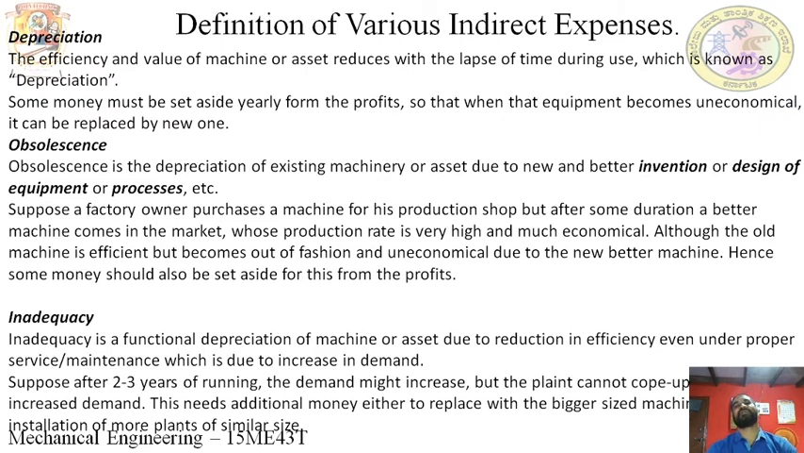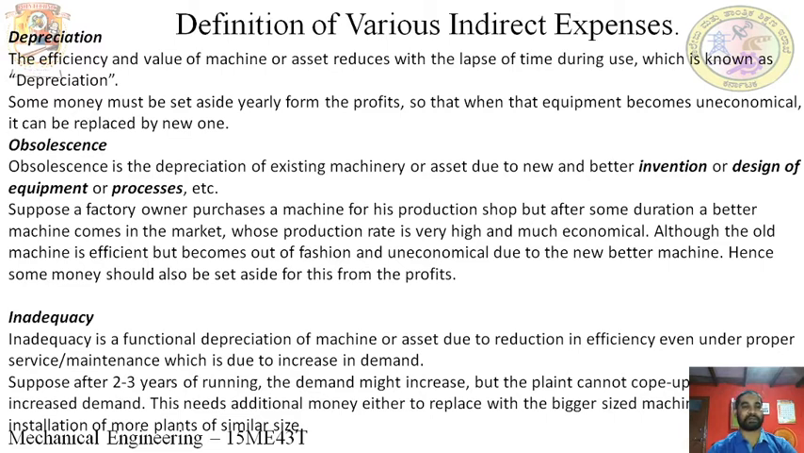Next, the definition of various indirect expenses. The indirect expenses has three names. One is indirect expenses, the other is overhead expenses. Overhead expenses is nothing but indirect expenses, so you must not confuse them. It is also known by a third name, on cost. So all three names indicate the indirect expenses: overhead expenses, on cost expenses, and indirect expenses.